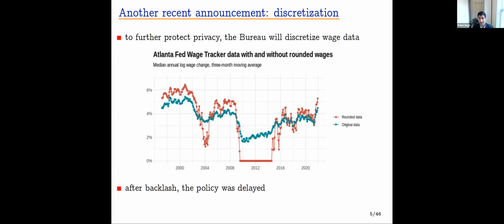And in the interest of privacy, the Bureau has announced that it will discretize wage data. So historically, we could use a tool like the Atlanta Fed Wage Tracker to track wages over time. And so historically, we had access to data like the Blue Series. What if we implemented this proposed rounding or discretization scheme? Well, then we'd have the Red Series. We can see it's very corrupted and even degenerate for a period of time. There was a substantial backlash, especially among economists who use this wage data, and the policy was delayed.